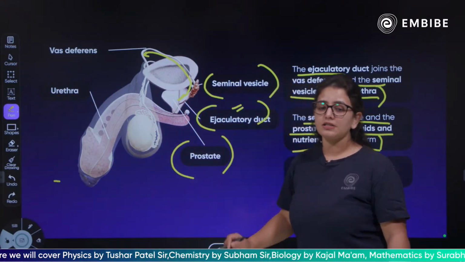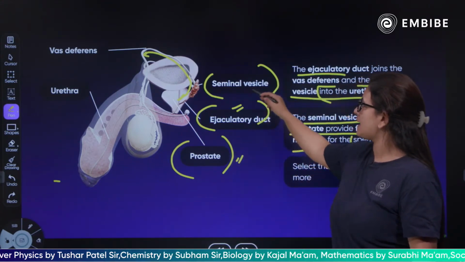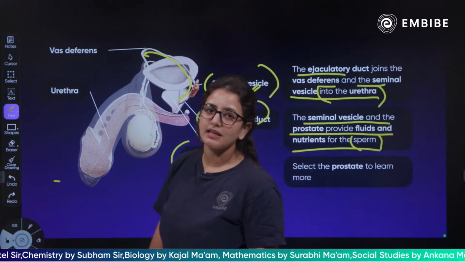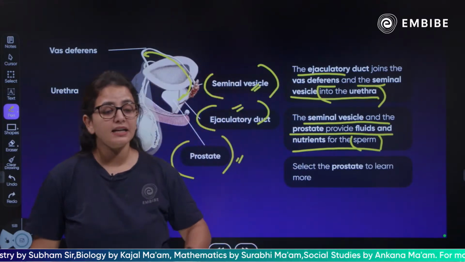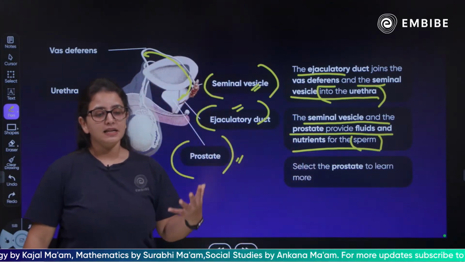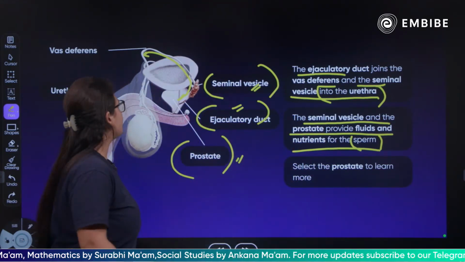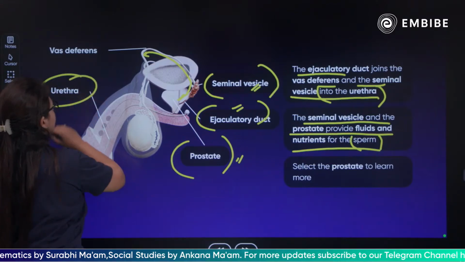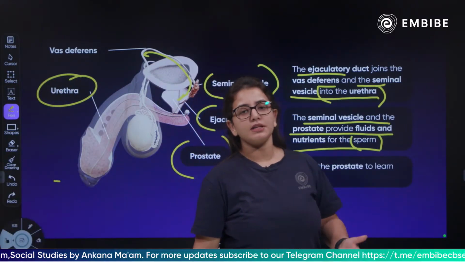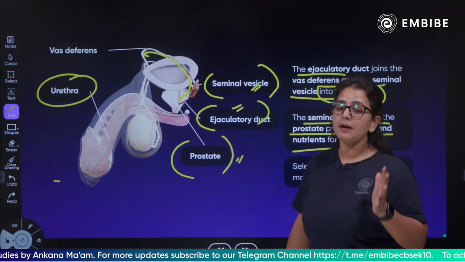Next, what is the function of the prostate and the seminal vesicle? The function of the prostate and the seminal vesicle is to provide nutrients and nourishment to the male gametes or the sperm cells. Clear? Urethra, once again, is a common passage for the sperms, for the male gametes and for the urine also. In the males only.